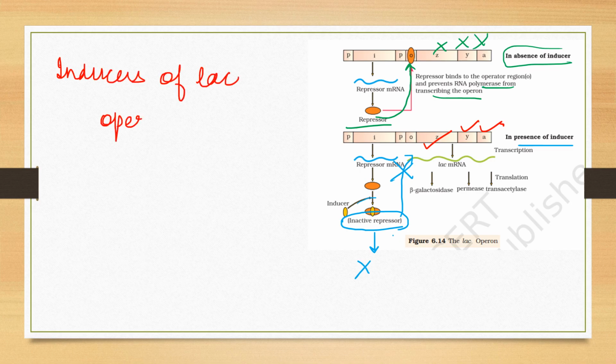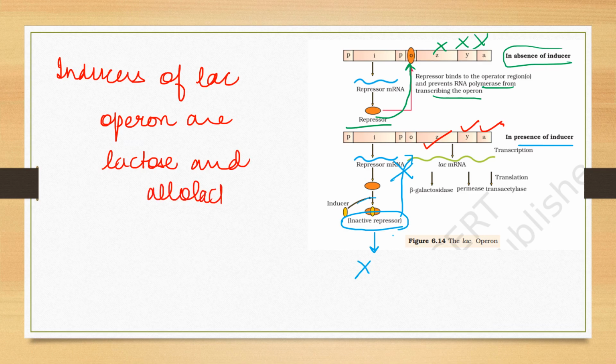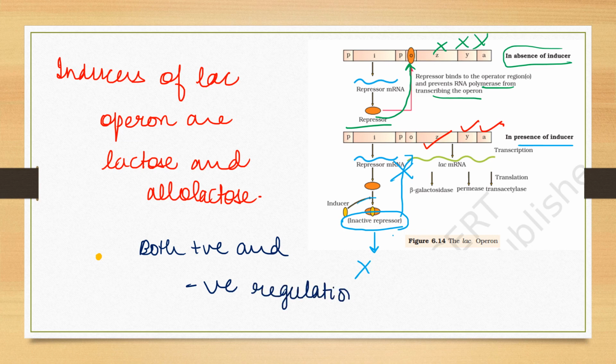अब हमें ये पता होना चाहिए कि इसके इंड्यूसर्स, inducers of Lac Operon, are lactose and allolactose. The last point in the Lac Operon which is to be remembered is that the Lac Operon is under the control of both positive and negative regulation.